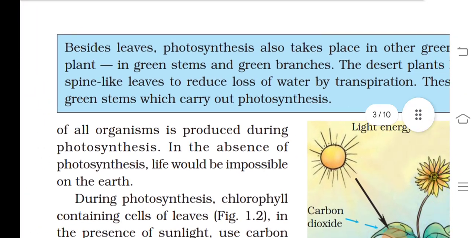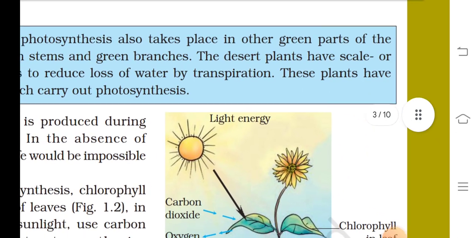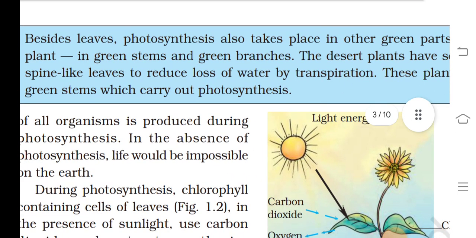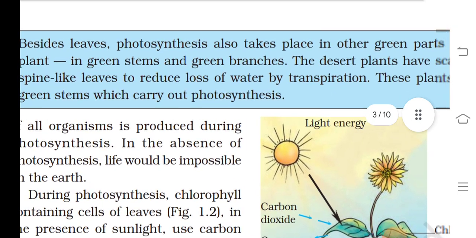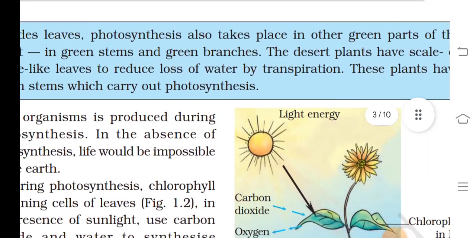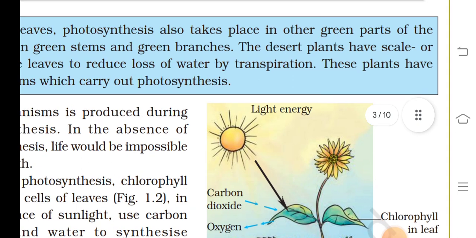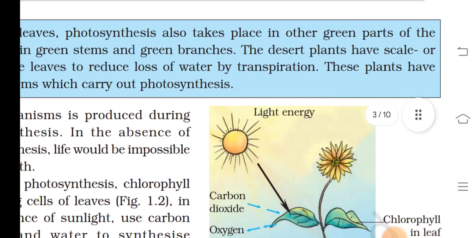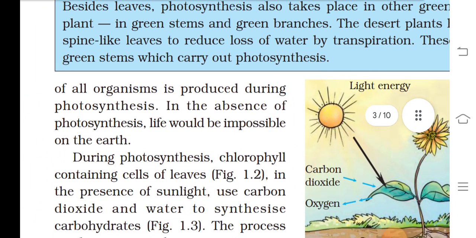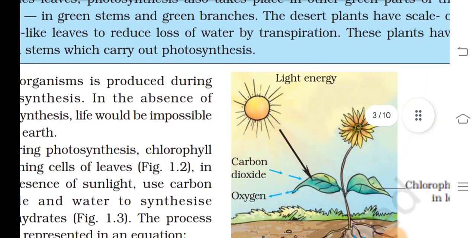Besides leaves, photosynthesis also takes place in the other green parts of the plant, such as green stems and green branches. Desert plants have scale or spiny leaves to reduce loss of water by transpiration. These plants have green stems which carry out photosynthesis.